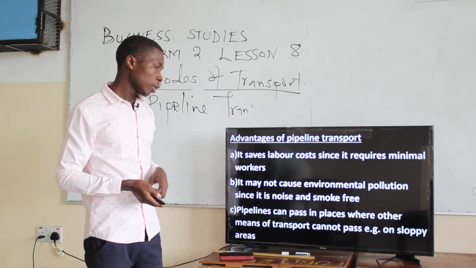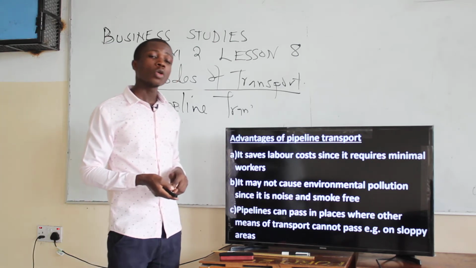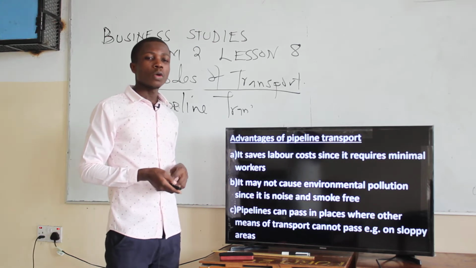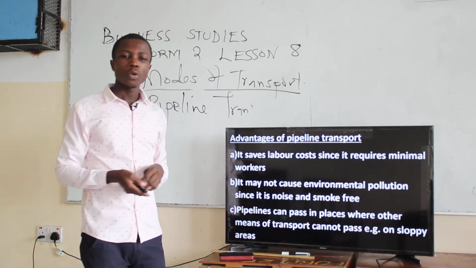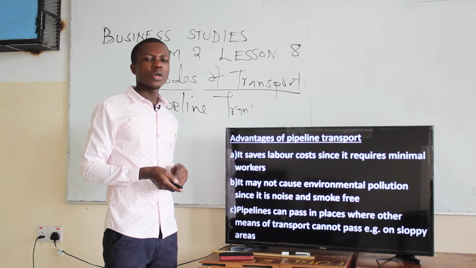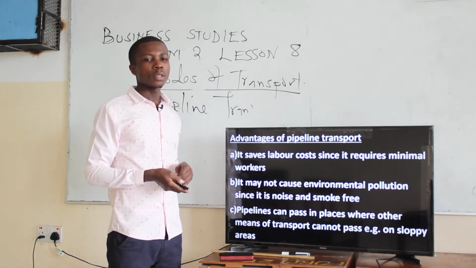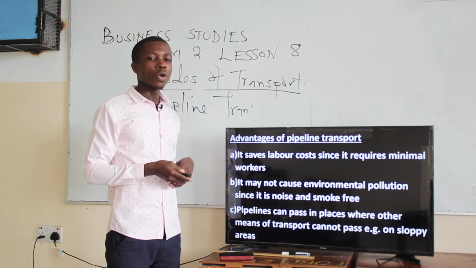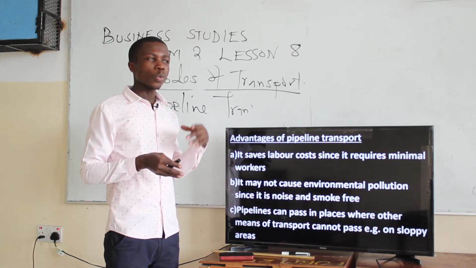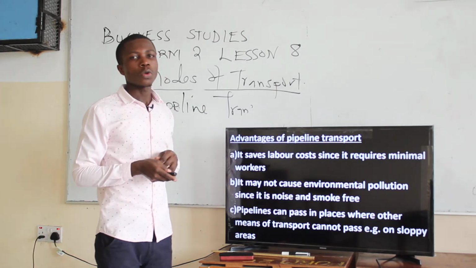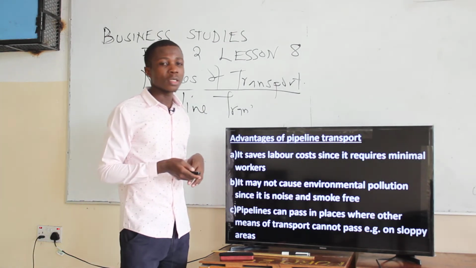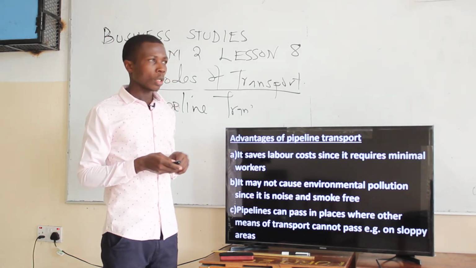Then the next, it may not cause environmental pollution since it is not noisy and also smoke free. It does not produce smoke, and it is not noisy. So that may make it something good to be used.